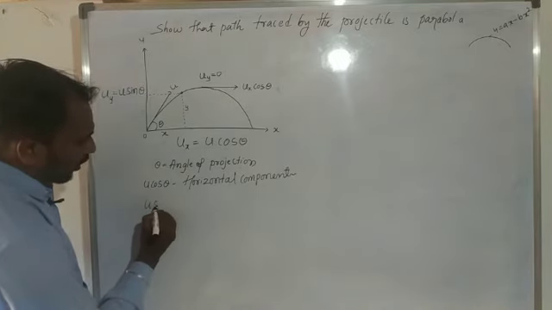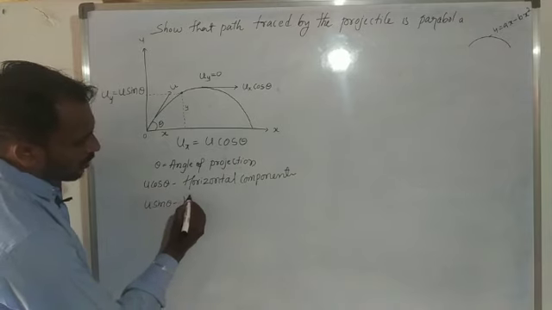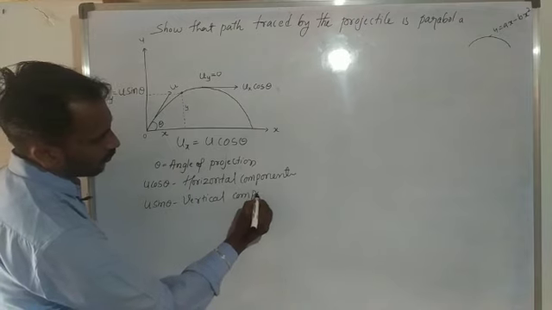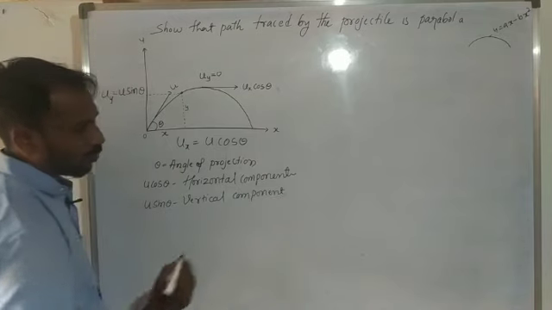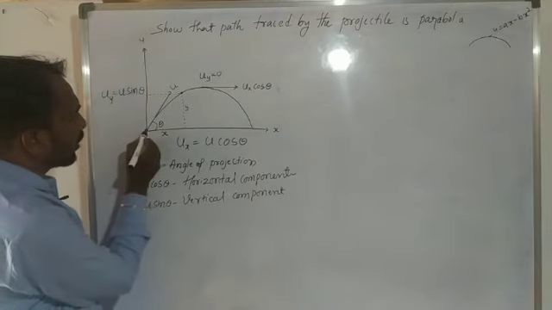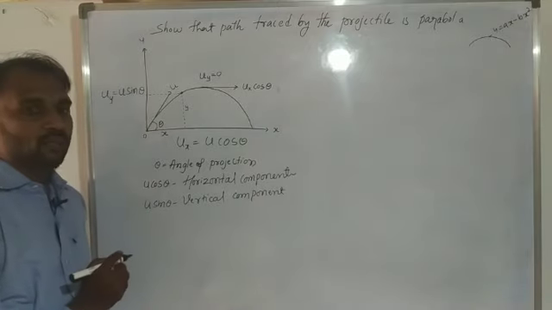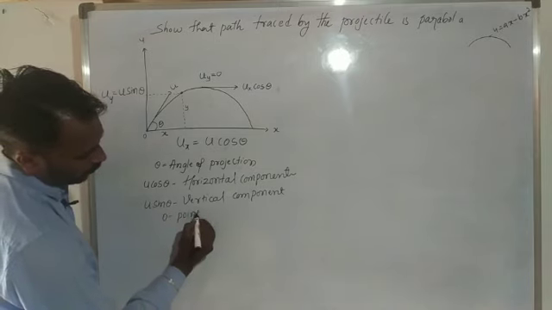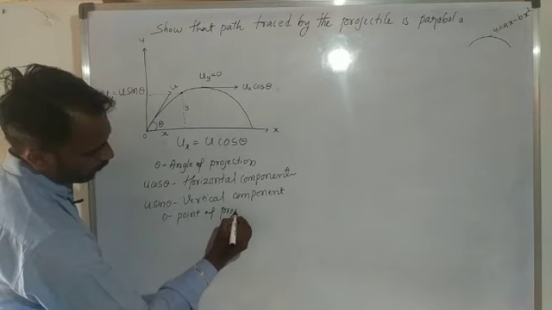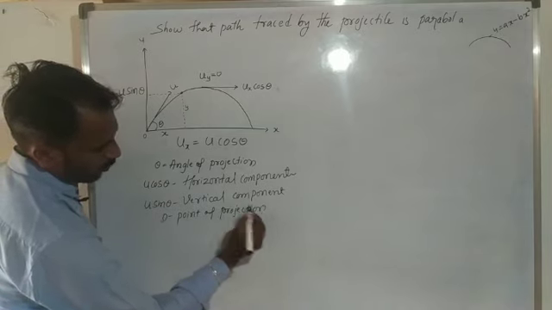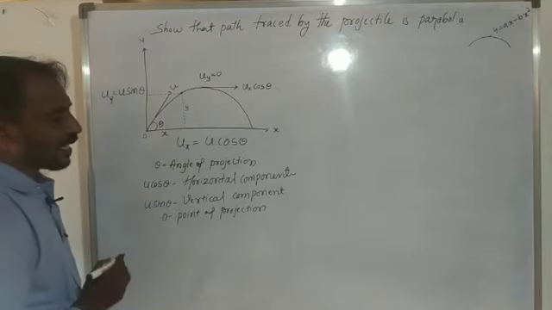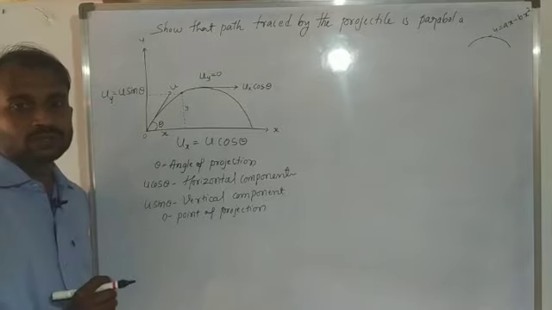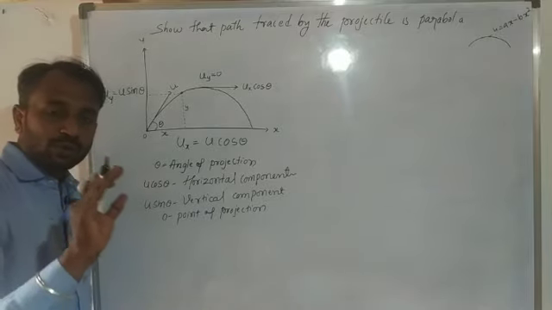And u sin theta is the vertical component. And here point O we consider the point of projection.